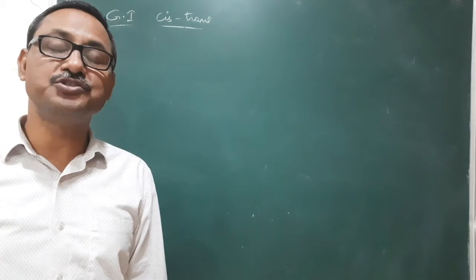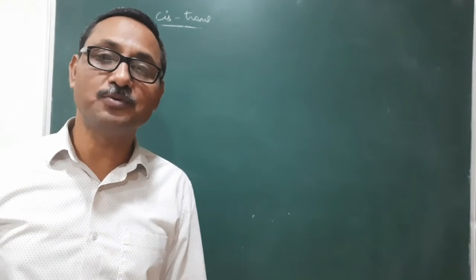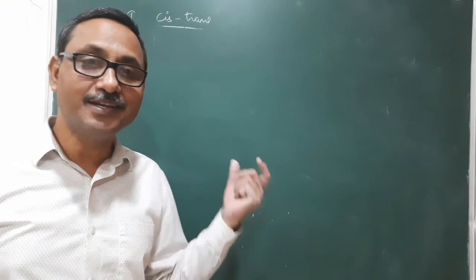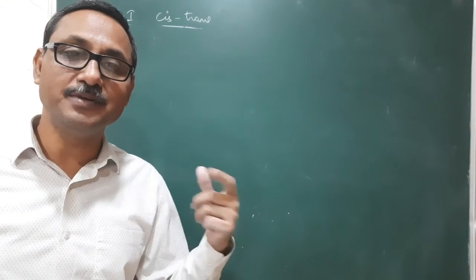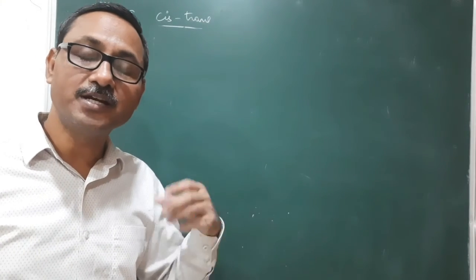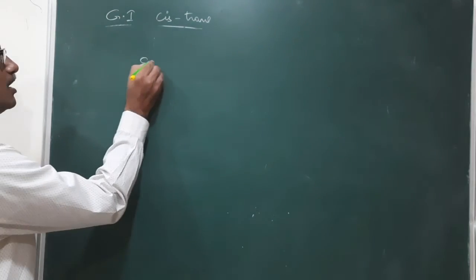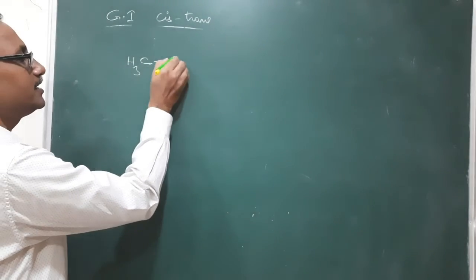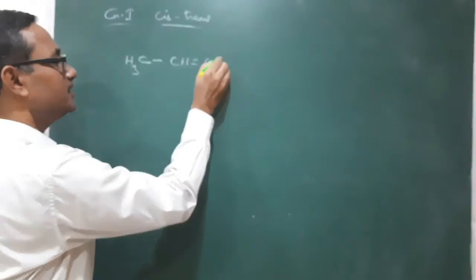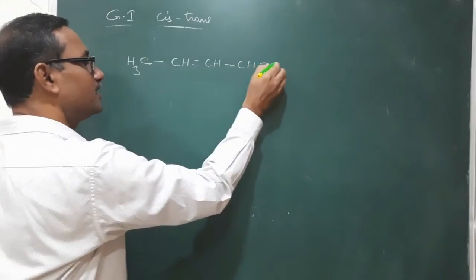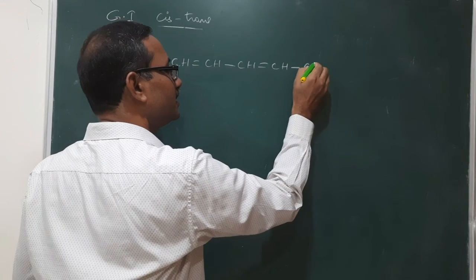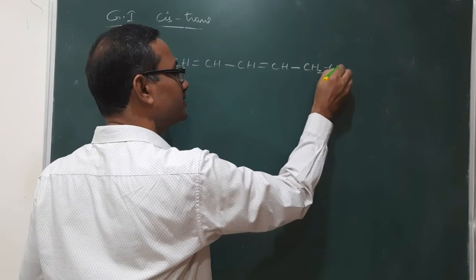Calculation of the number of geometrical isomers possible if the compound consists of more than two double bonds. Now it is CH3 CH double bond CH, here CH double bond CH, here CH2 CH3.